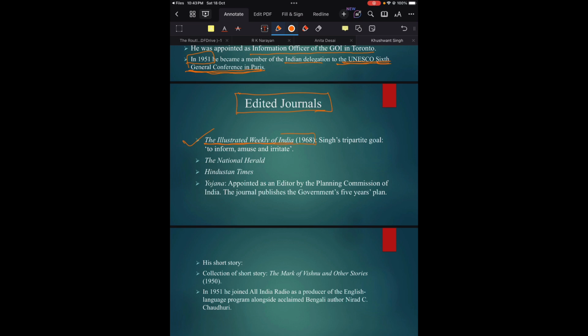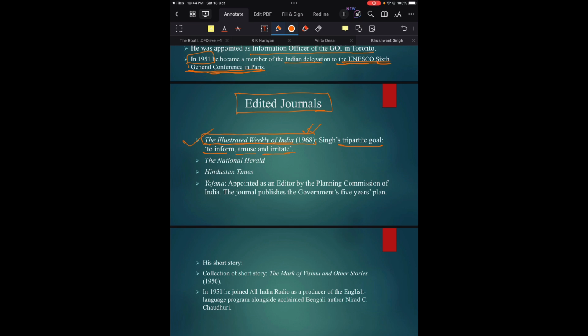He was the editor of this journal, the Illustrated Weekly of India, in the year 1968, and he propagated his tripartite goal behind being its editor. What was his tripartite goal? To inform, amuse, and irritate. Through his writings as an editor of the Illustrated Weekly of India, his purpose was to inform the audience, amuse the audience, and irritate the audience.